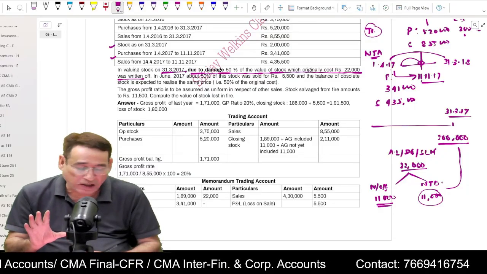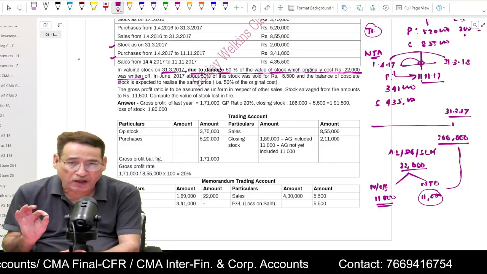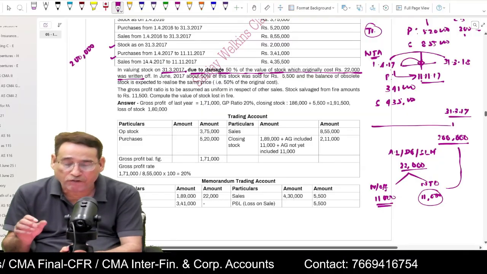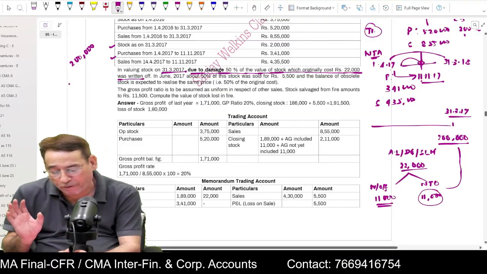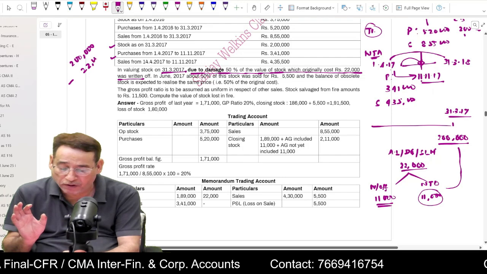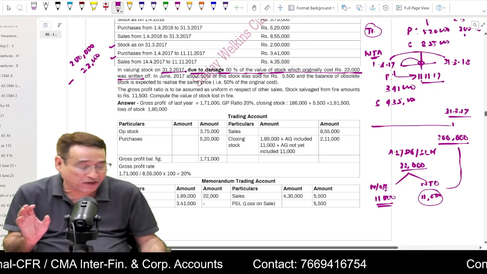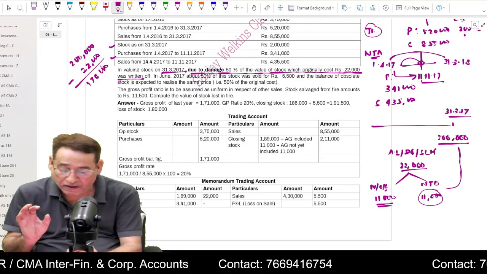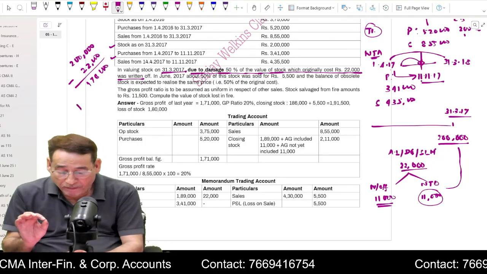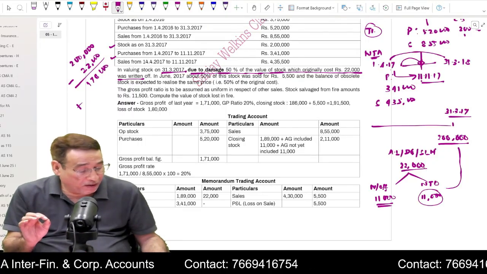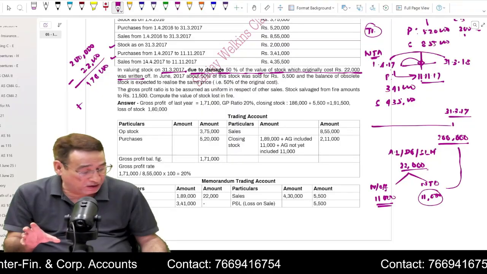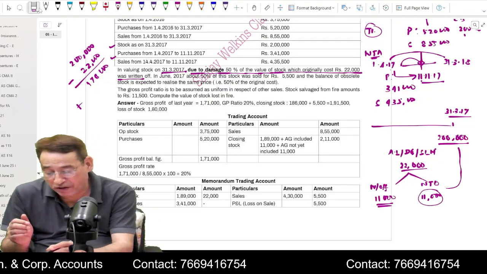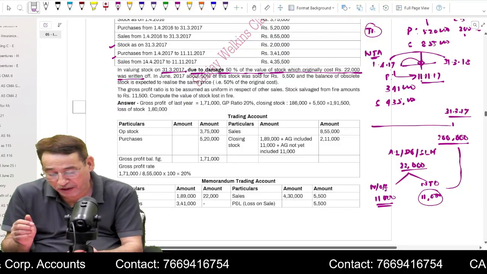Now, first of all, in your rough work, out of 2 lakh, this is your stock which you have already valued. First of all, you deduct the entire 22,000. You will be left with 1,78,000. But it is given in the question that out of 22,000, 11,000 worth of stock was not written off. Sorry, just wait, extremely sorry.